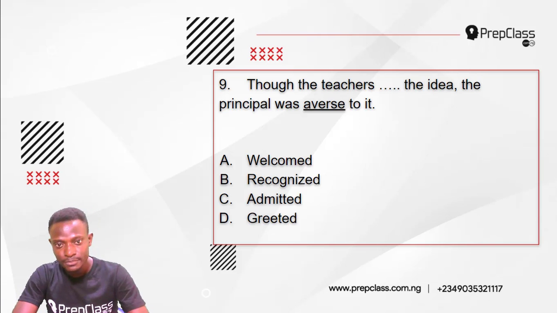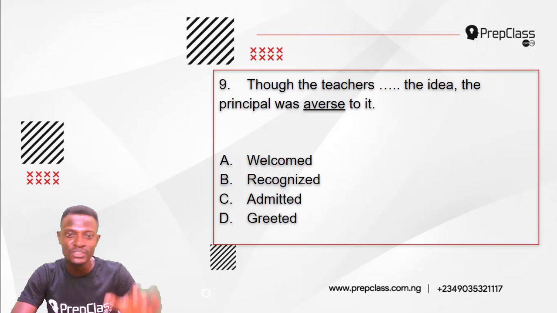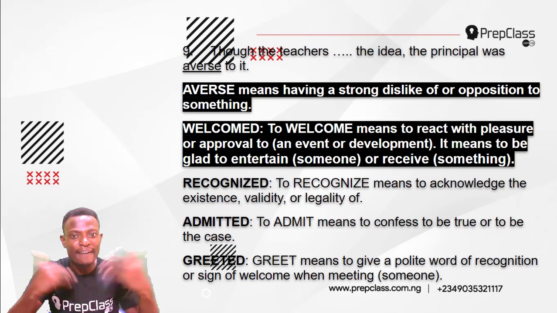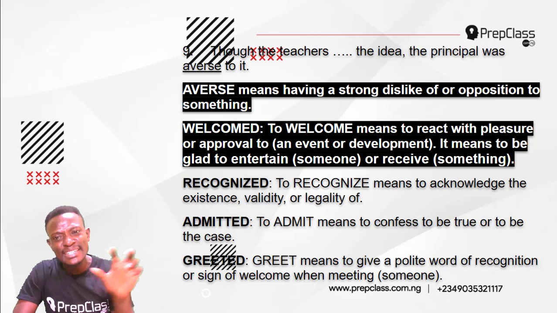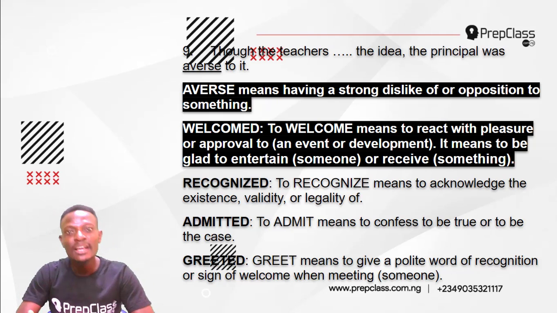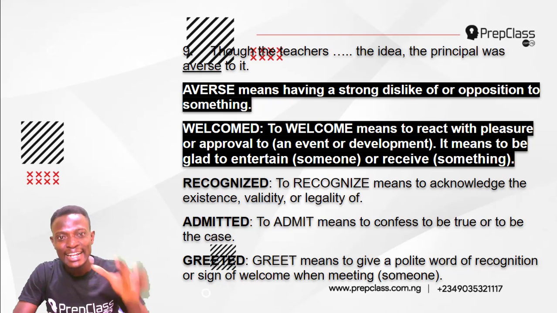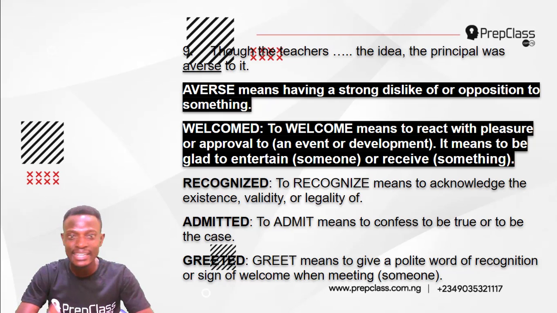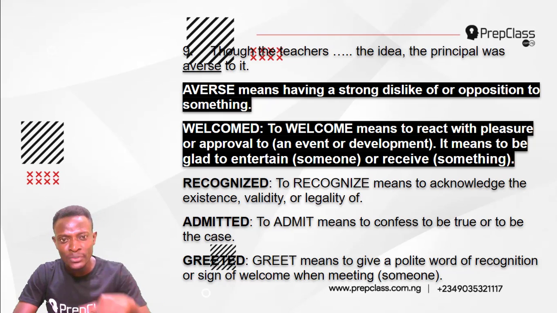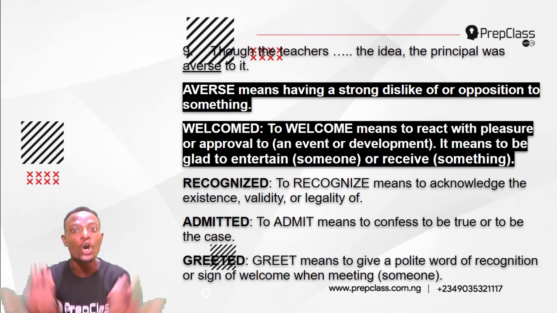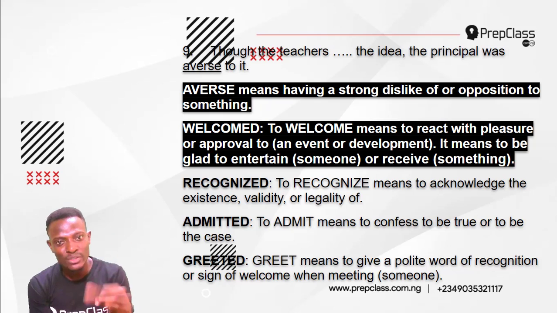Option A, welcomed. Option B, recognized. Option C, admitted. Option D, greeted. Now, averse means having a strong dislike of or opposition to something. Though the teachers dashed the idea, the principal was averse to it. He opposed the idea. He disliked the idea. The most nearly opposite meaning to averse is welcomed. Though the teachers welcomed the idea, the principal was averse to it.